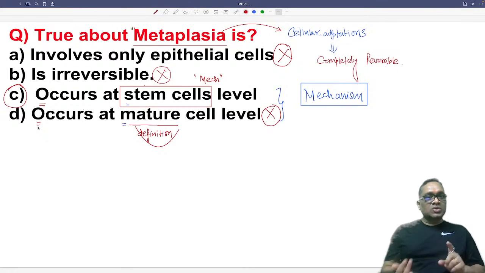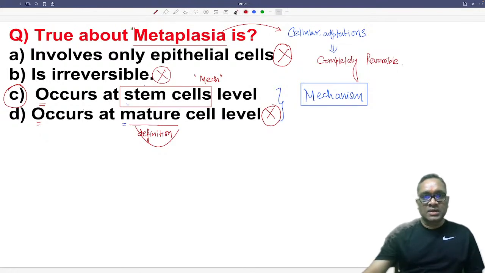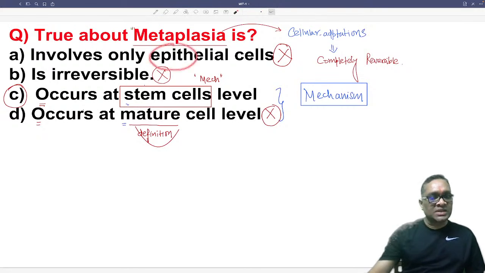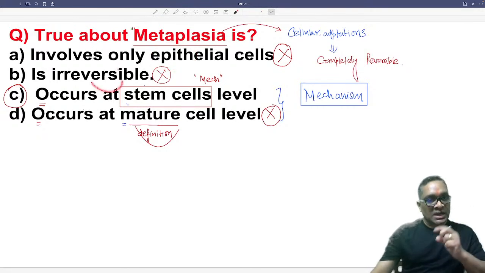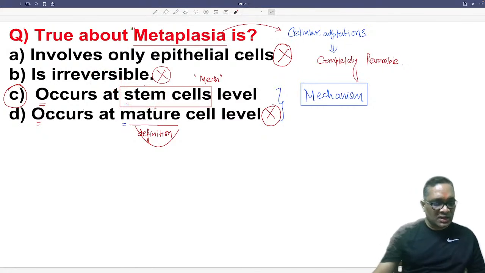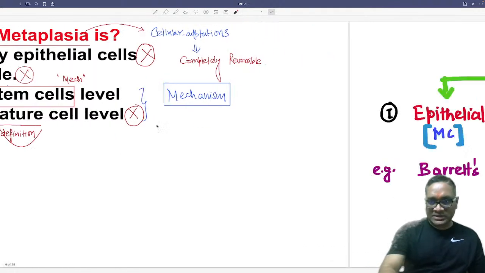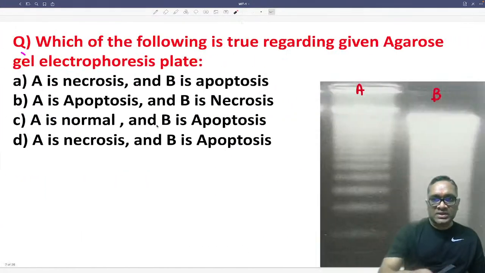So now understand, about metaplasia I will revise again. What is important? It involves both epithelial and mesenchymal cells. It is completely reversible because these are cellular adaptations, and the mechanism is at the stem cell. The definition will be one mature cell replaced by another type of mature cell, right? Now coming to the next question.